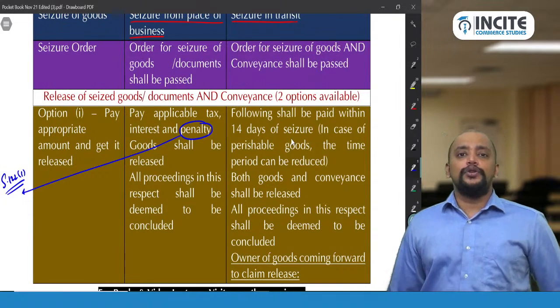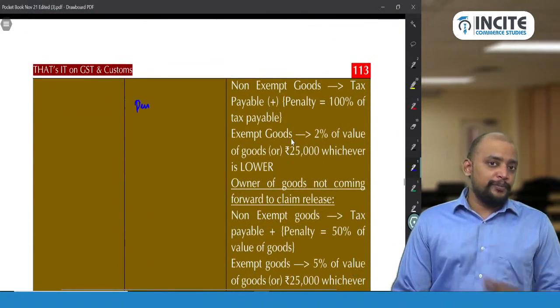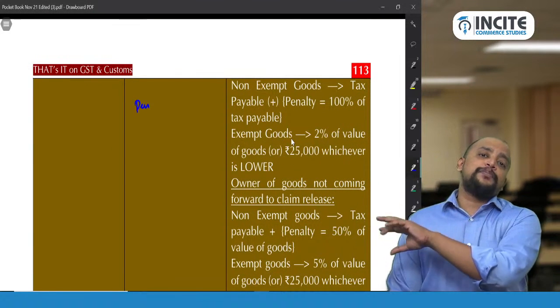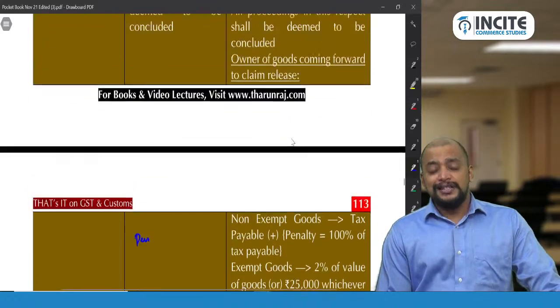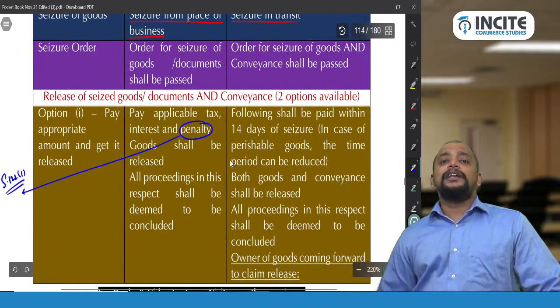Then option 2 you have. What is that option 2? Provisional release by executing a bond. But still the proceedings are not concluded. So whenever the sale happens, at that time you need to pay the tax and penalty. So this is just like the previous case, situation 1, but only the penalty will be different.